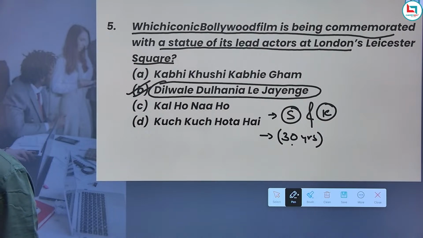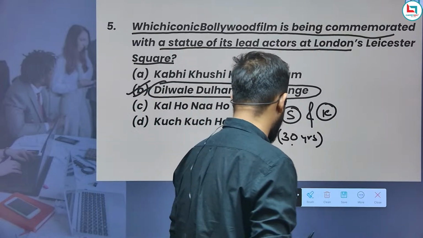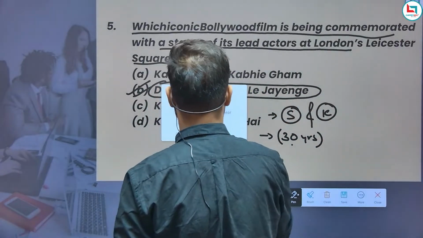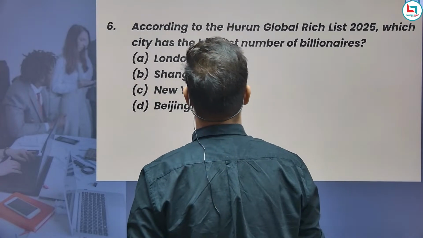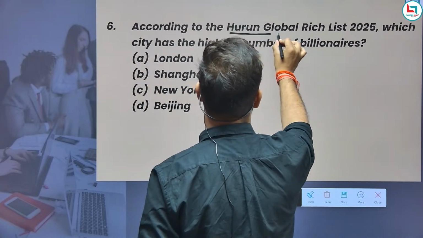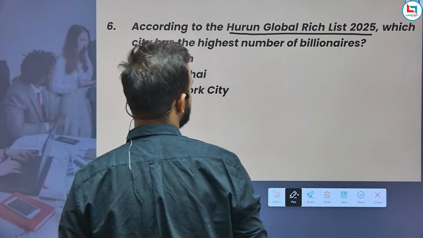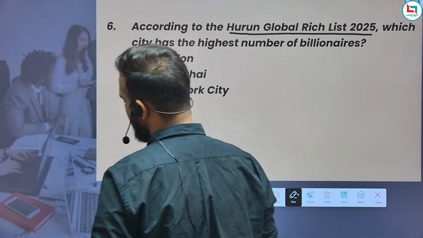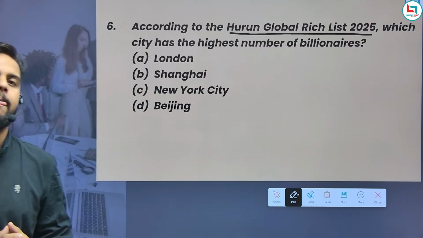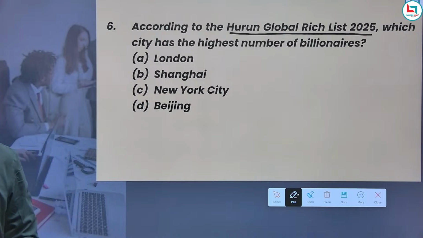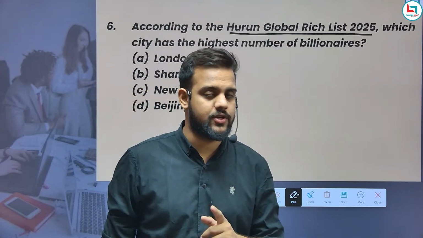Now guys, let's move towards the next question, the sixth one. It says, according to the Hurun Global Rich List 2025, which city has the highest number of billionaires? This list has released the richest people of the world and also of Asia.